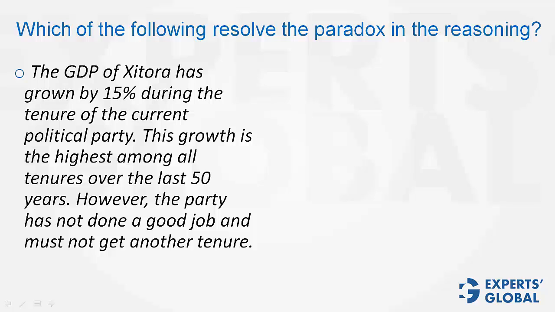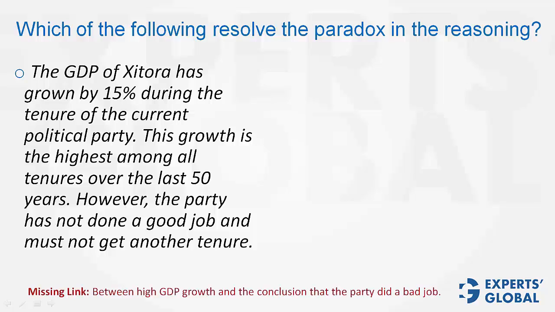So you see, the information given, the premise given, is something positive, but the conclusion is something negative. Therefore, you see a paradox. The missing link is, of course, between high GDP growth and yet the conclusion that the party did not do a good job. The correct explanation statement must fill this missing link.